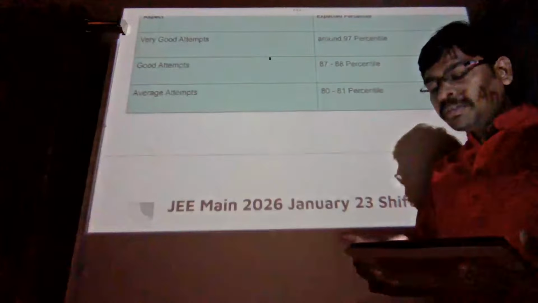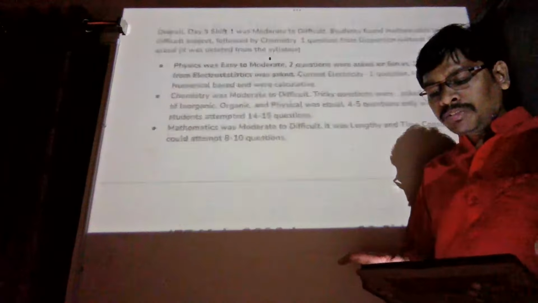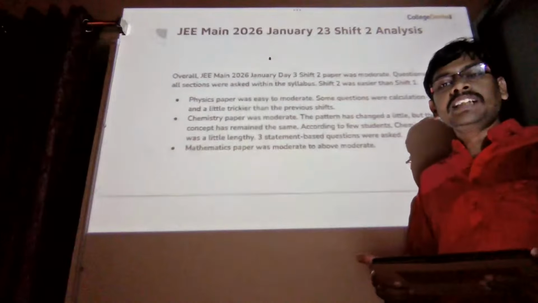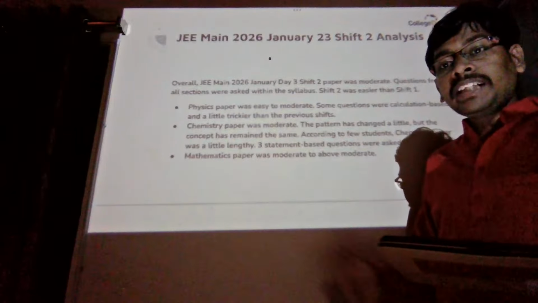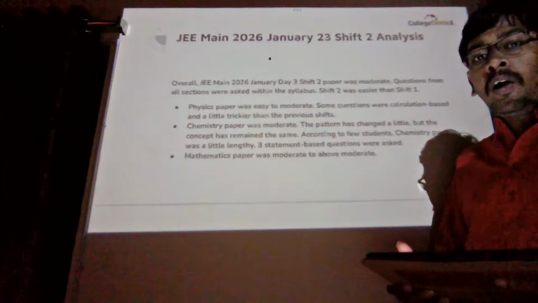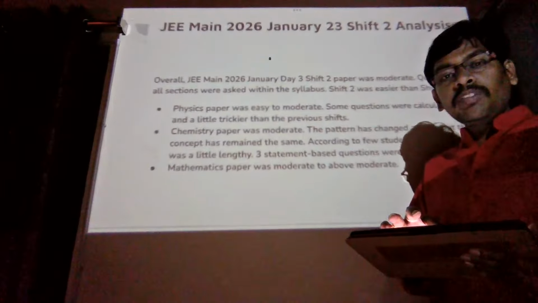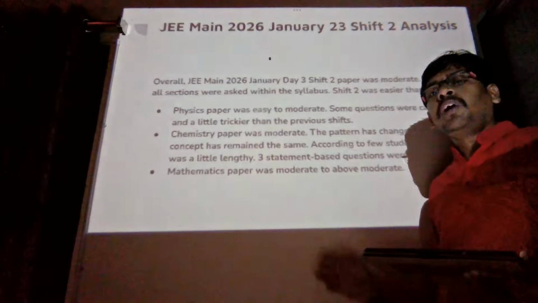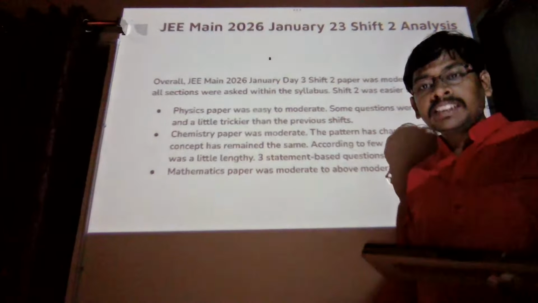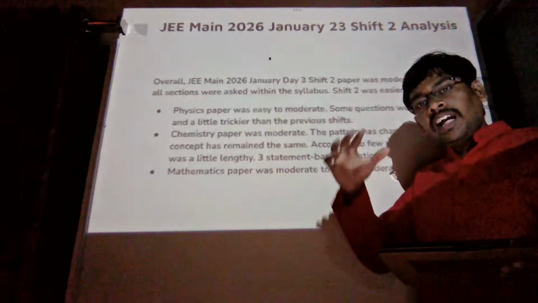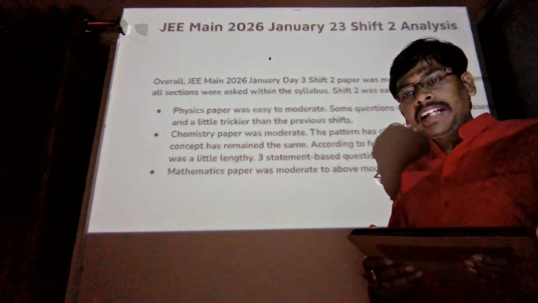Now our team has compiled the analysis of shift 2. So let's see how the shift 2 exam went. This analysis is purely based on the first reviews received from students, so the subject expert analysis might vary.